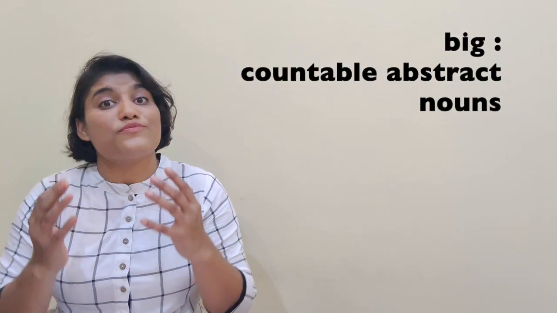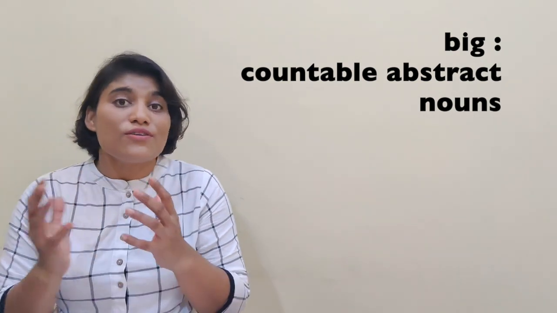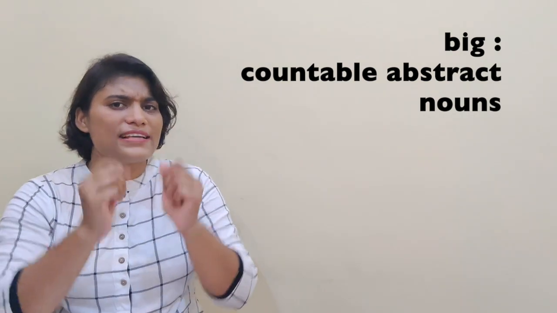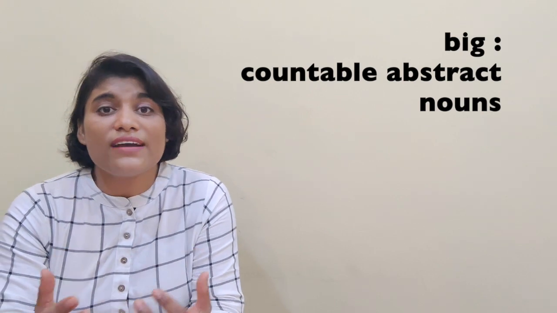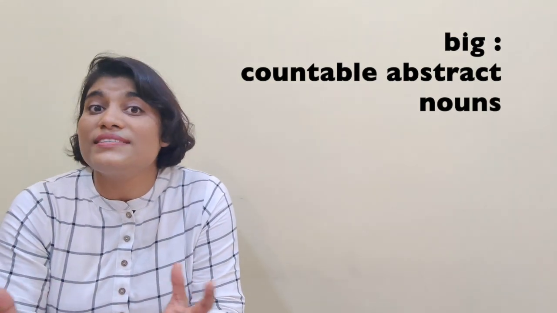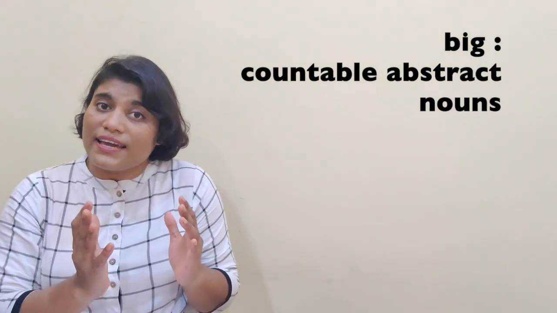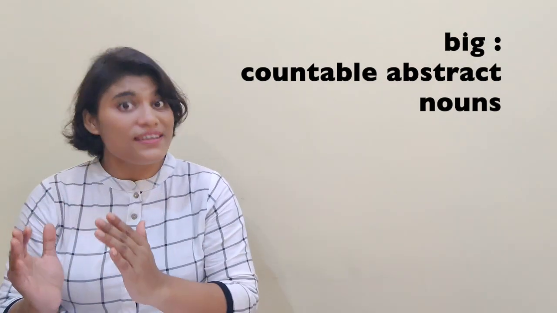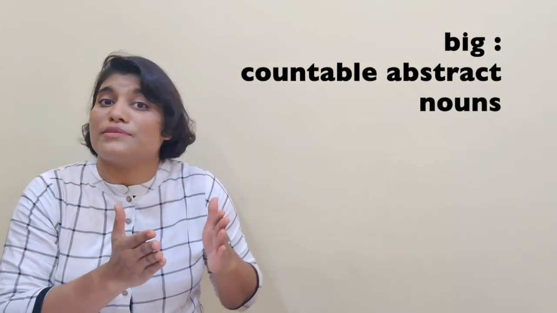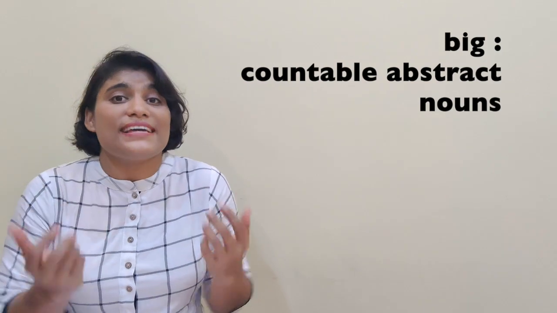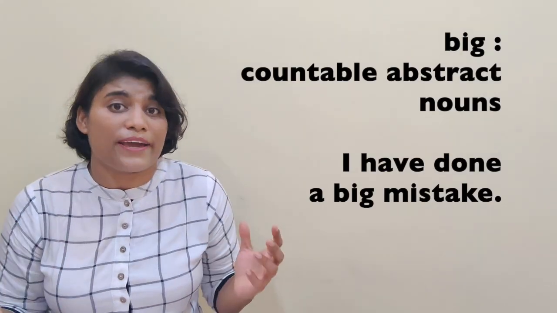Now the point is that big can be used with countable abstract nouns. For example, take one noun, that is mistake. Mistake is abstract and it is countable. So we can say big mistake.